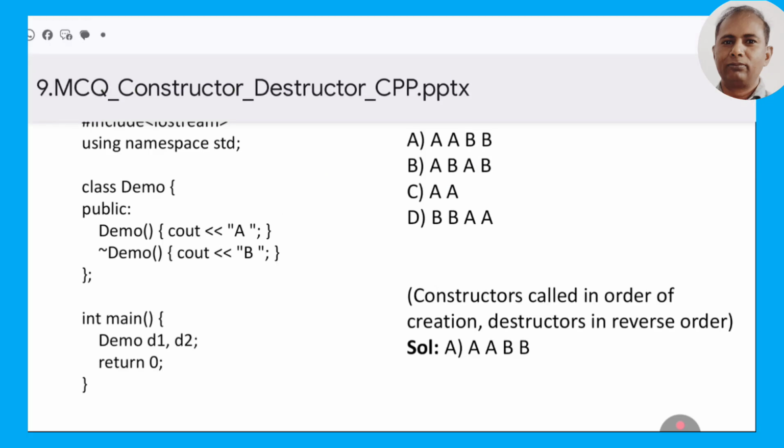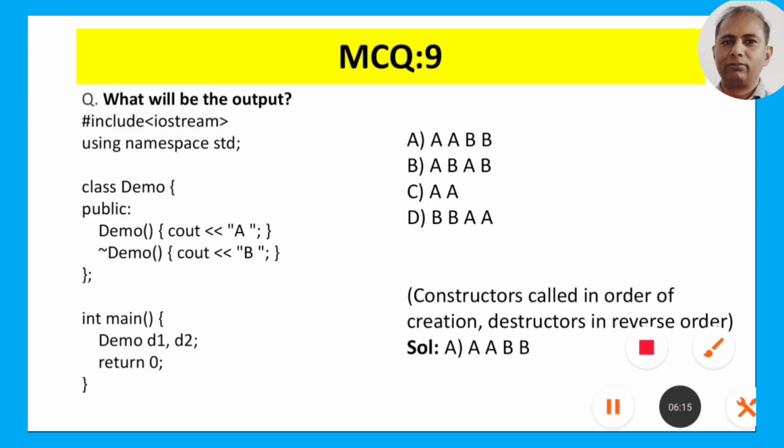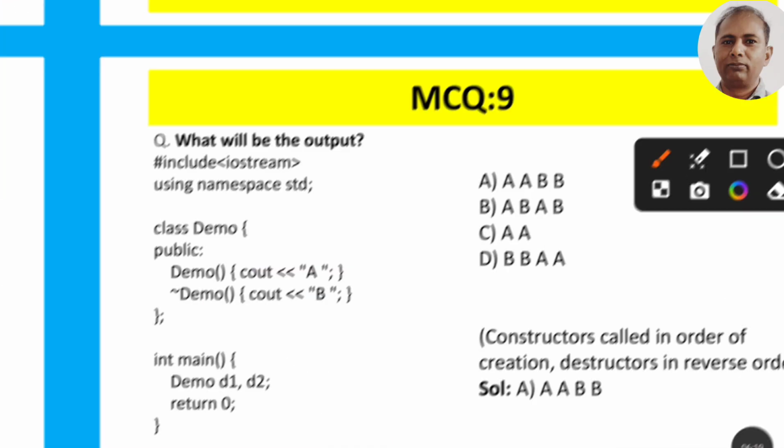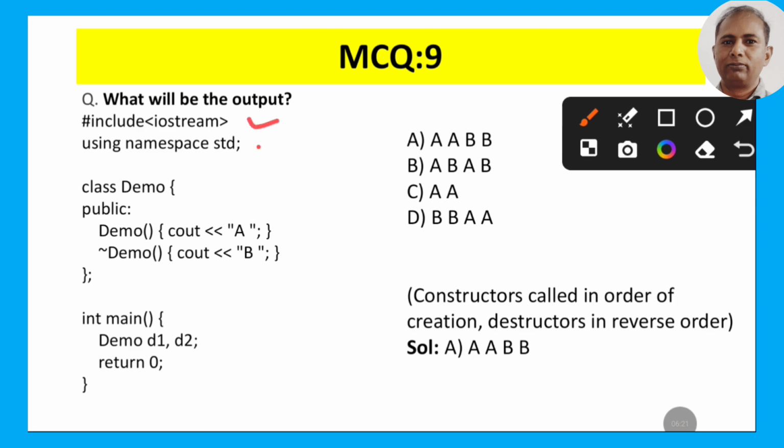Then if we talk about MCQ 9, the question is that we are writing the header file, using namespace std, and making a class. The name of the class is demo. In demo, we are making the constructor, with the same name, demo. When this constructor is called, we will print a. If the destructor is called, we will print b.